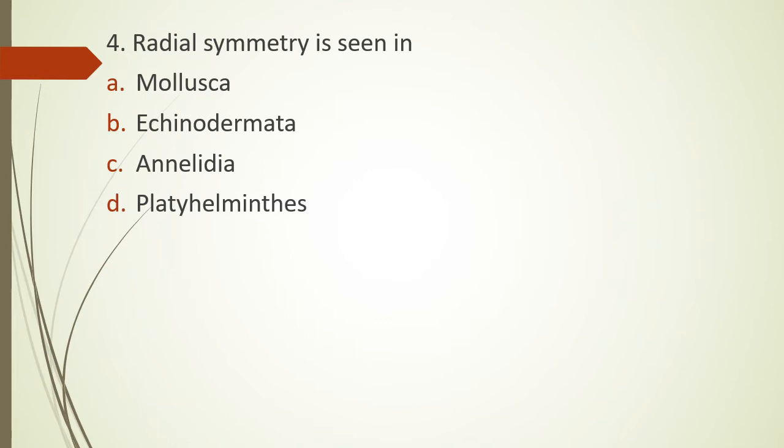Question 4. Radial symmetry is seen in option A, mollusca, option B, echinodermata, option C, annelida, or option D, platyhelminthes. Radial symmetry is seen in. The correct answer is option B, that is echinodermata. What is radial symmetry? You all must be knowing that an organism can be either asymmetric or symmetric. If the organism is symmetric, then there can be bilateral symmetry or radial symmetry. Radial symmetry means any plane passing through the body will divide the body into two equal parts. So it is seen in echinodermata.